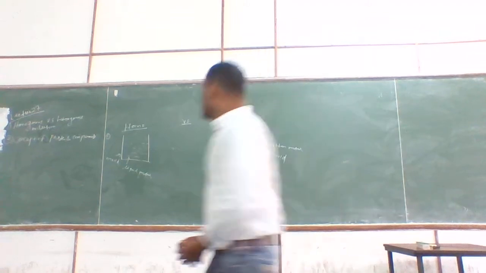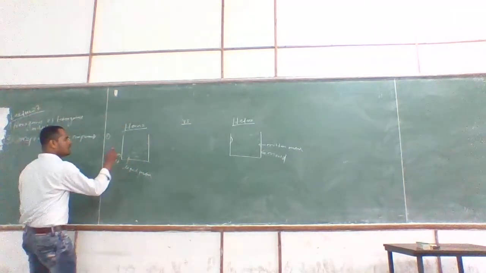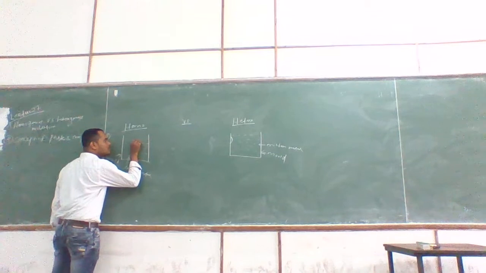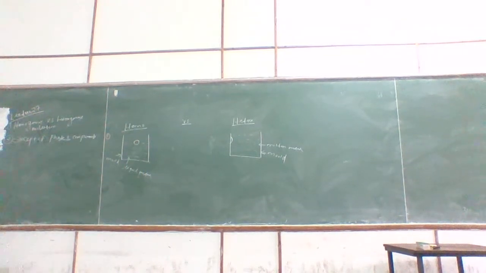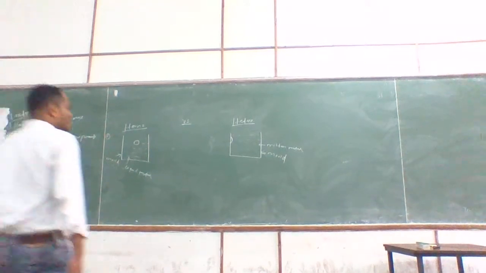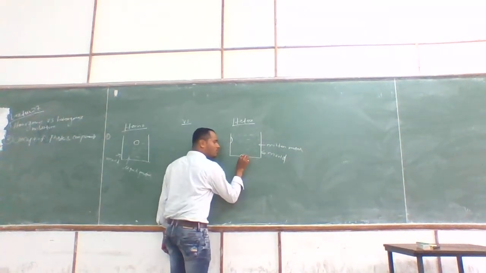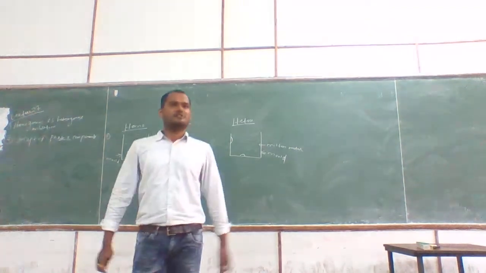It is okay, but if I am talking about homogeneous nucleation, for example, it will form over here, inside the liquid itself. Or otherwise it can form over here. Mold wall means any solid surface, right?